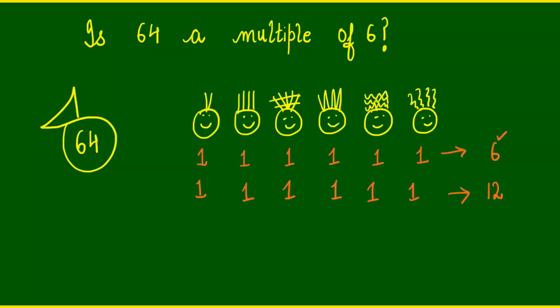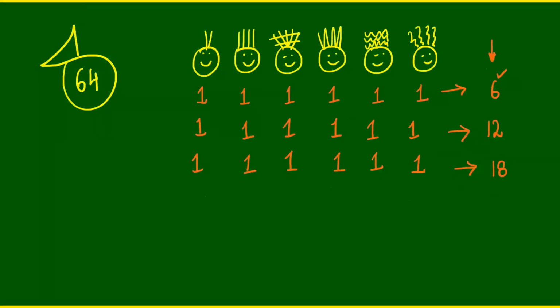So notice what is happening. Let us give 1 more to each and see how many candies have been distributed in all. 6 more, so 18. What is happening here? What are these numbers? Yes, these are the multiples of 6. So let us think about the numbers that are going to come in this row. Just pause the video and write down all the numbers that are going to come.